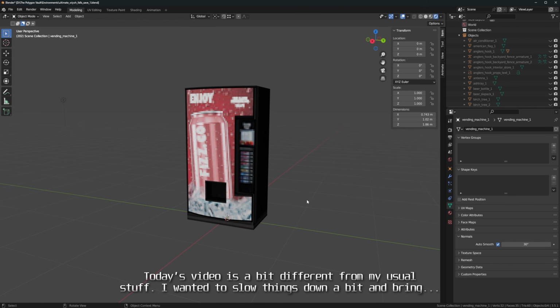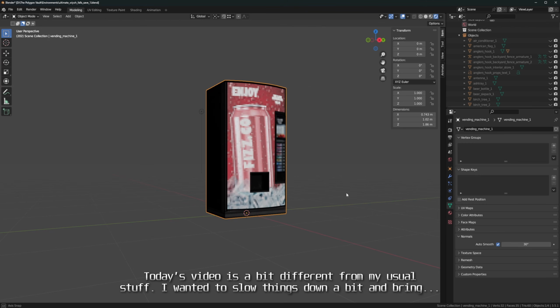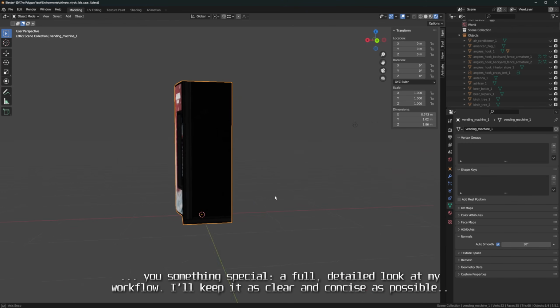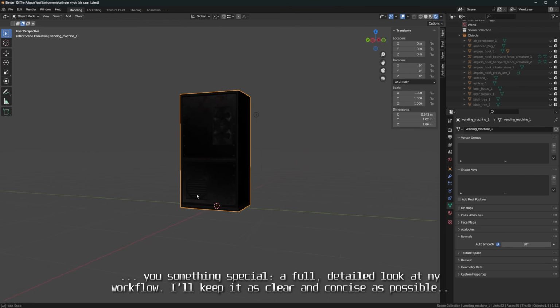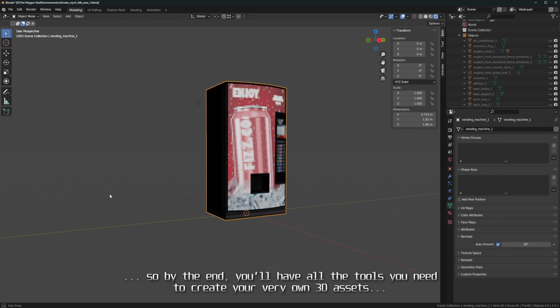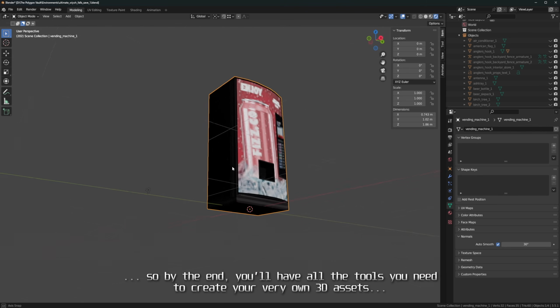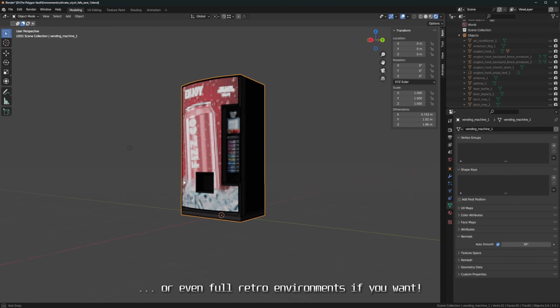Today's video is a bit different from my usual stuff. I wanted to slow things down a bit and bring you something special. A full detailed look at my workflow. I'll keep it as clear and concise as possible, so by the end you'll have all the tools you need to create your very own 3D assets, or even full retro environments if you want.